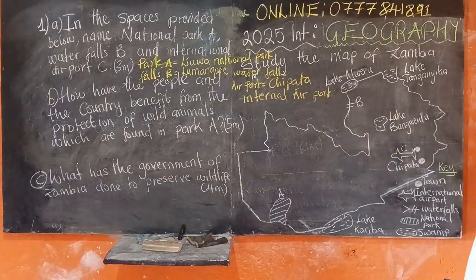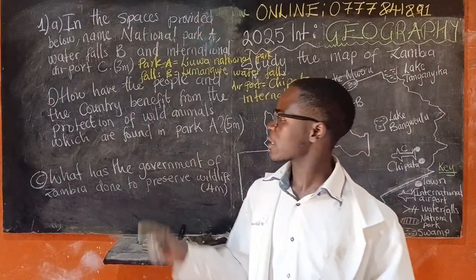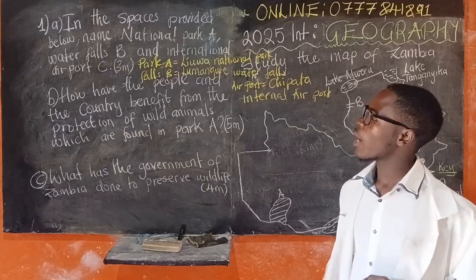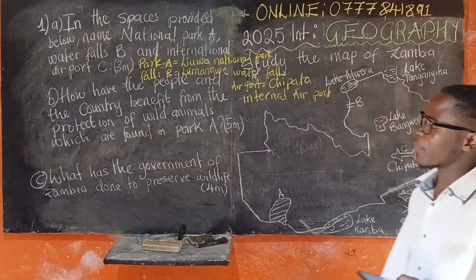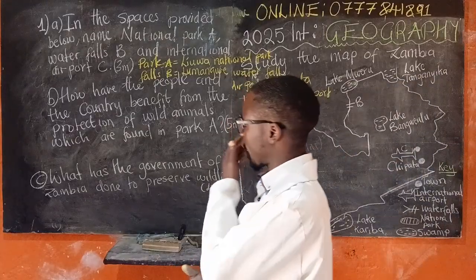And now we are provided with another question. This question says: how do the people and the country benefit from the protection of the wild animals in the national park area?